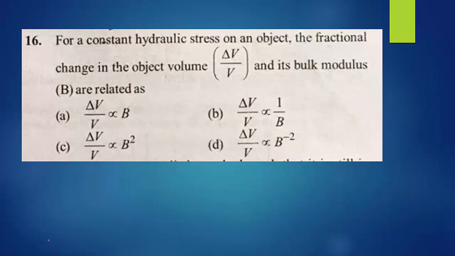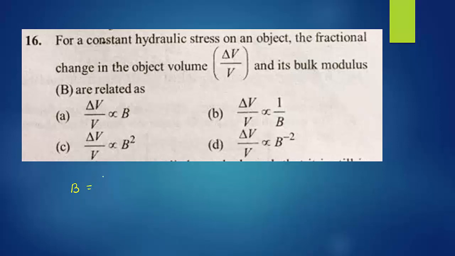16th question. For a constant hydraulic stress on an object, the fractional change in object volume delta V by V and its bulk modulus B are related as. Here they had given the relation between hydraulic stress and bulk modulus. We know that bulk modulus is denoted by B. So what is bulk modulus?